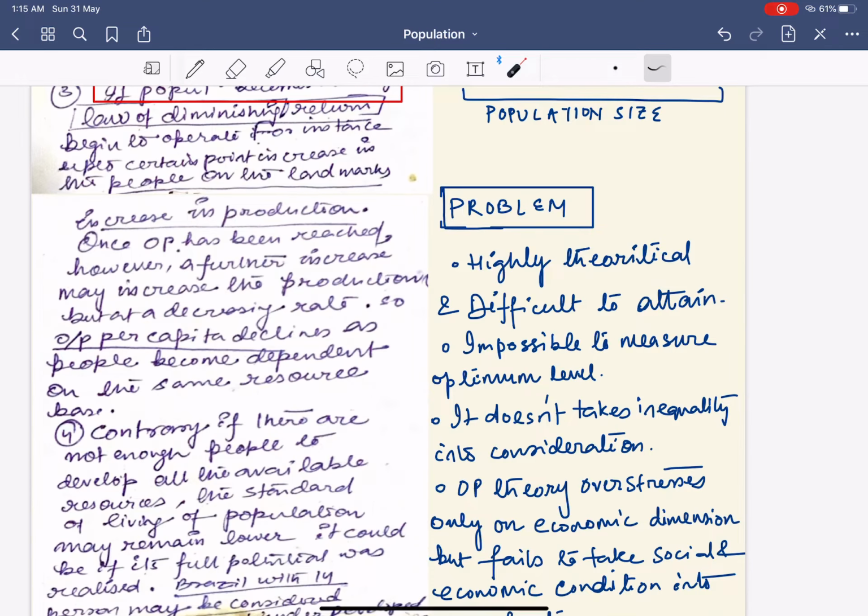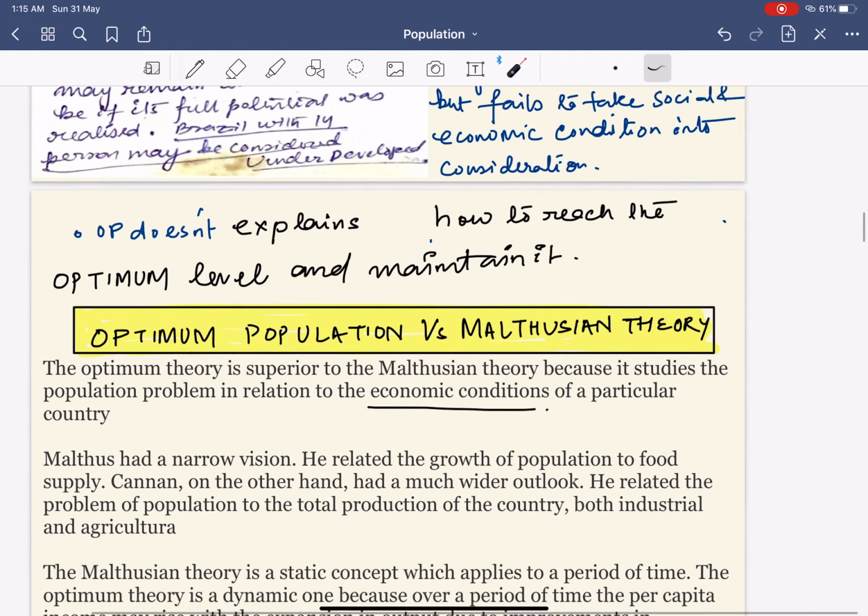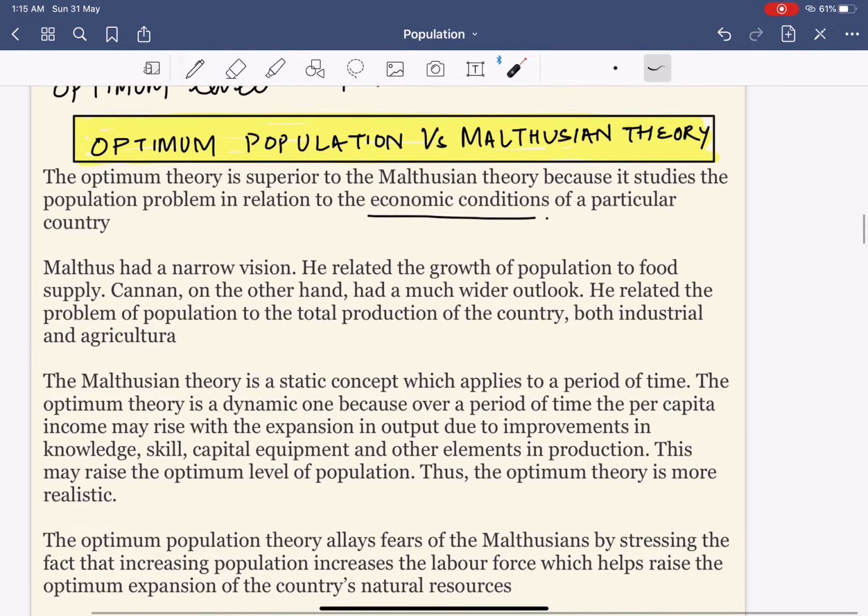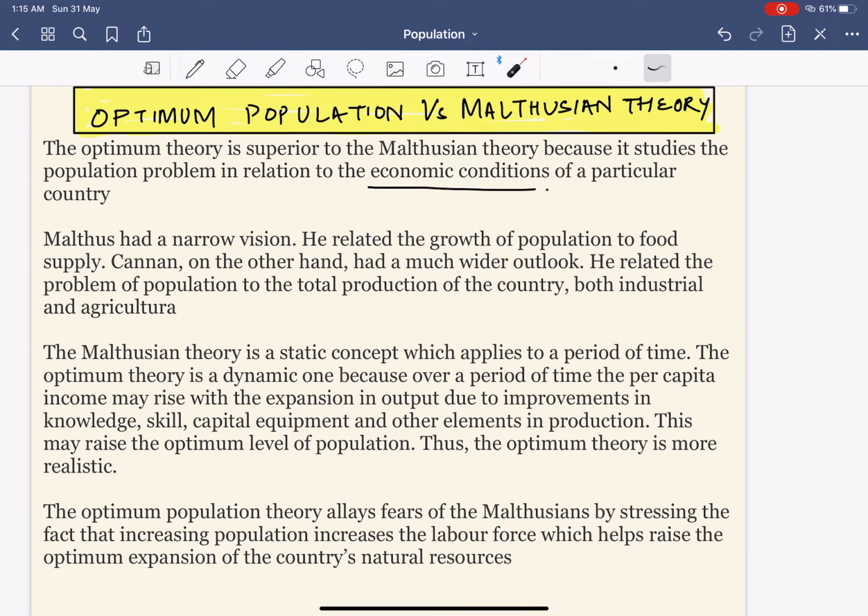Now, this is the problem with the optimal population. If a question comes, please differentiate between the optimum population and the Malthusian theory. These are the 4 points that I have taken out on which we can differentiate the Malthusian and the optimum population. See, the optimum population theory is superior to Malthusian theory because it studies the population problem in relation to the economic condition of a particular country.